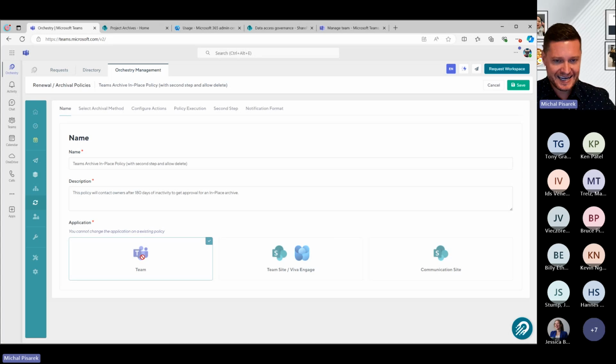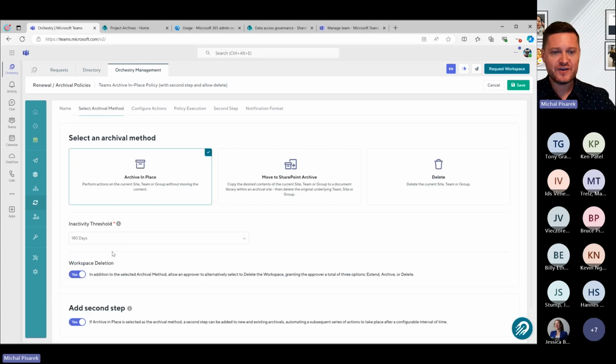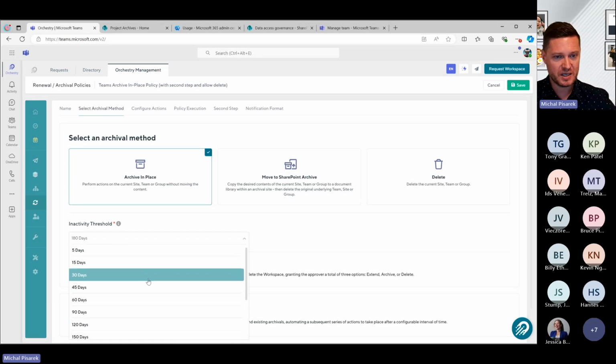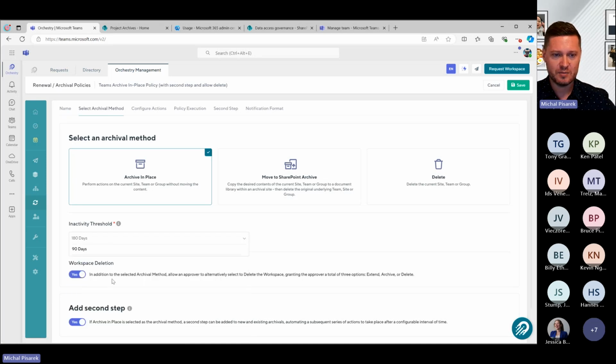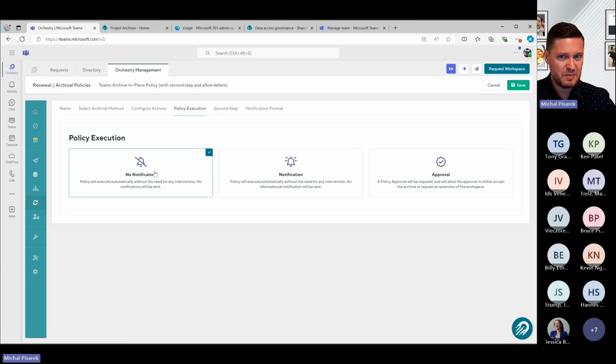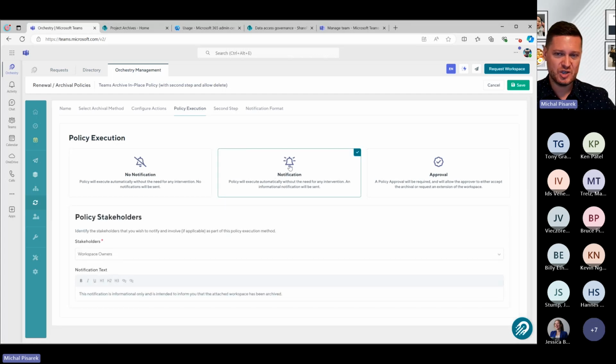So we're going to say for any team that we have, if it hasn't been used for more than 180 days, and again, you've got lots of flexibility here. And of course, we know what that inactivity is because we were just looking at those inactivity metrics. But for any team, if it hasn't been active for more than 180 days, the way that we want this policy to execute, and we've got lots of options here, maybe you just want to do it and let the owners know.